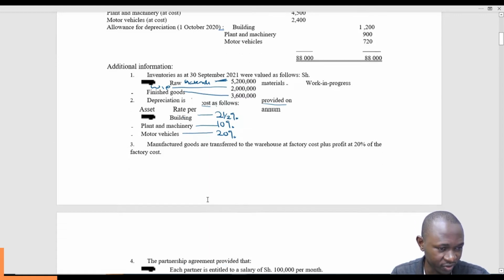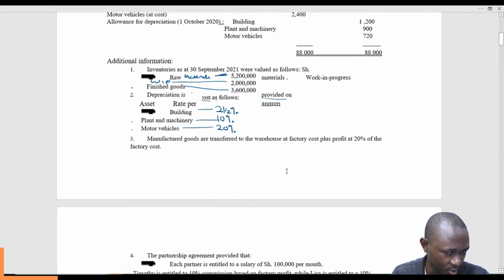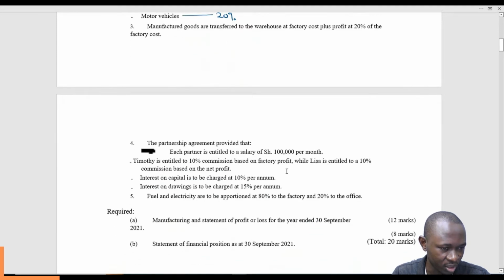Manufactured goods are transferred to the warehouse at factory cost plus profit at 20% of the factory cost. That's okay. And number 4, the partnership agreement provided that each partner is entitled to a salary of 100,000 per month. Then Timothy is entitled to 10% commission based on factory profit, while Lisa is entitled to a 10% commission based on the net profit.